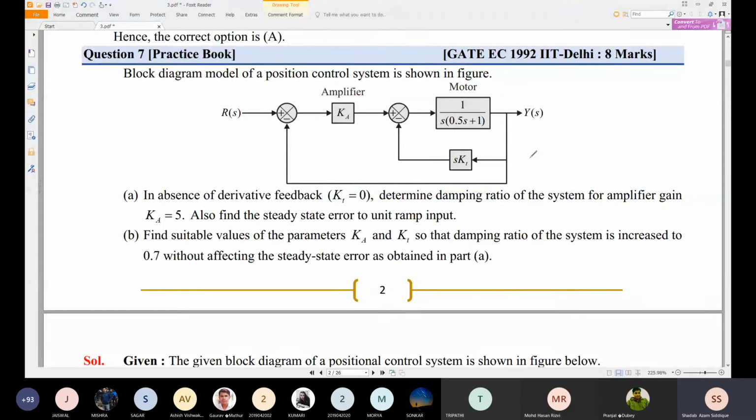Okay, please check this problem. This is a 1992 problem. At that time the question was coming as a conventional question like this, an 8 marks question. So I hope we can go through this problem very quickly, and next we'll focus on 2 marks or 1 mark problems, but we'll go very quick. So the block diagram model of a position control system is shown in the figure. That is given here, Ka, and this is a motor, and s Kt, which is given here. And in the absence of derivative